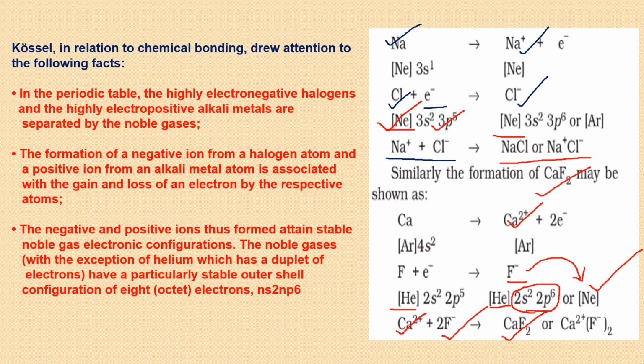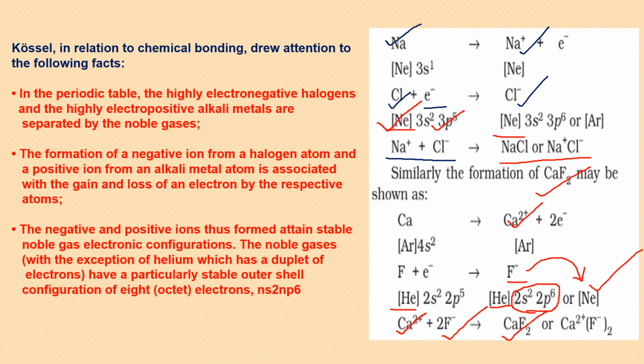Okay. And then after this explanation, the negative and positive ions which are thus formed, like Na plus and Cl minus, calcium Ca2 plus and F minus, they have stable noble gas configuration. That is why the formation of bonds is taking place. As we keep on telling you every time, everything wants to attain stability. That's why all this is happening.